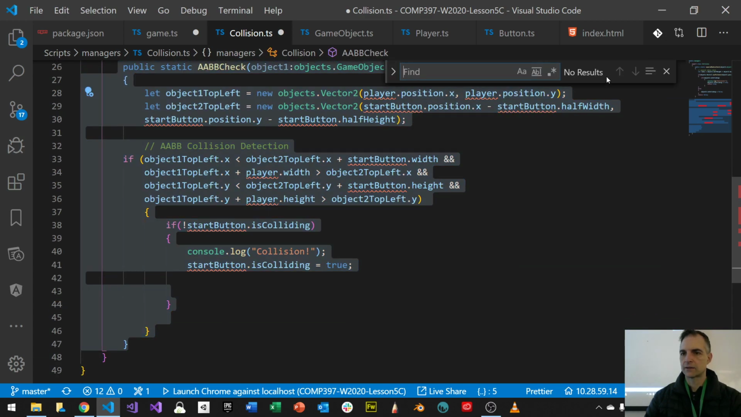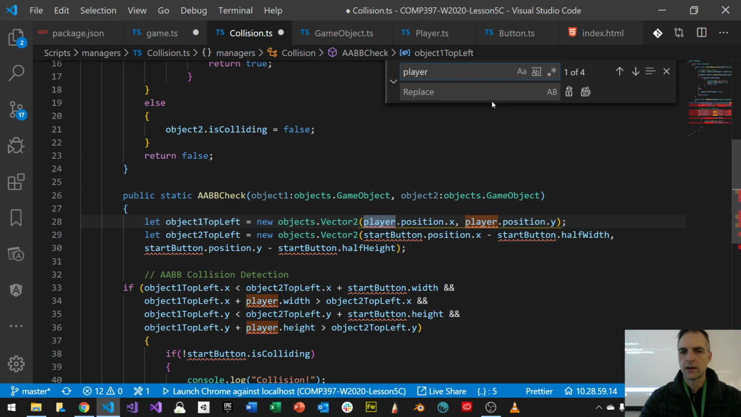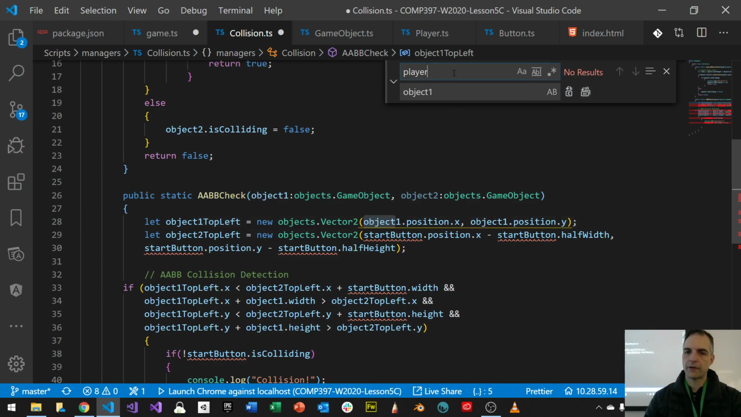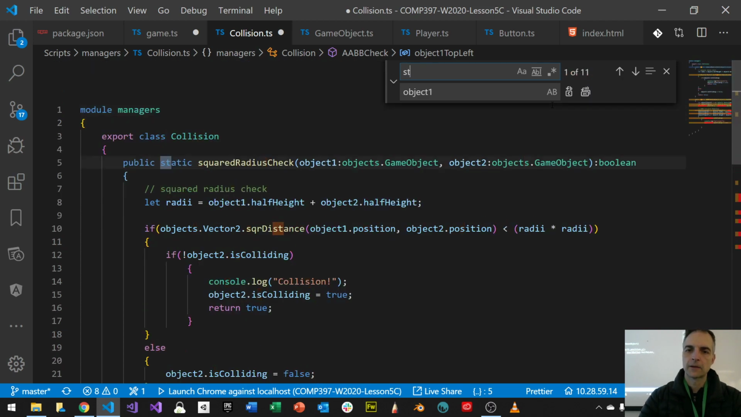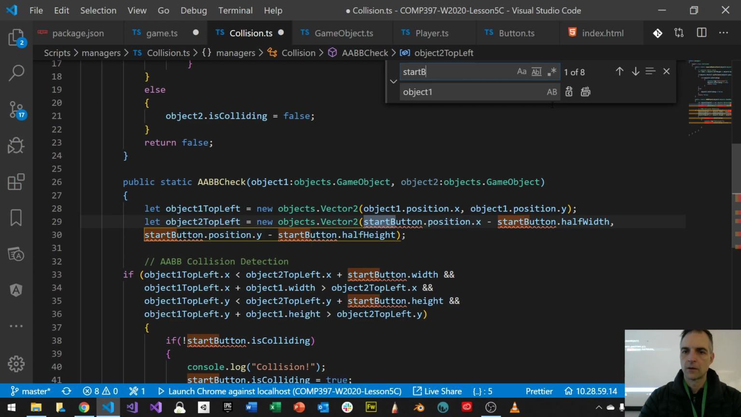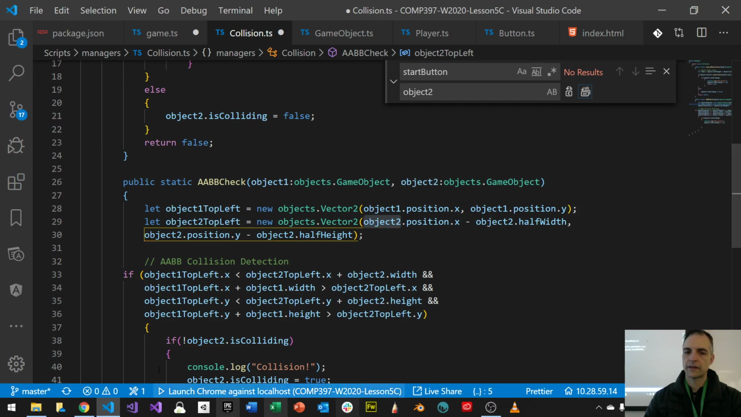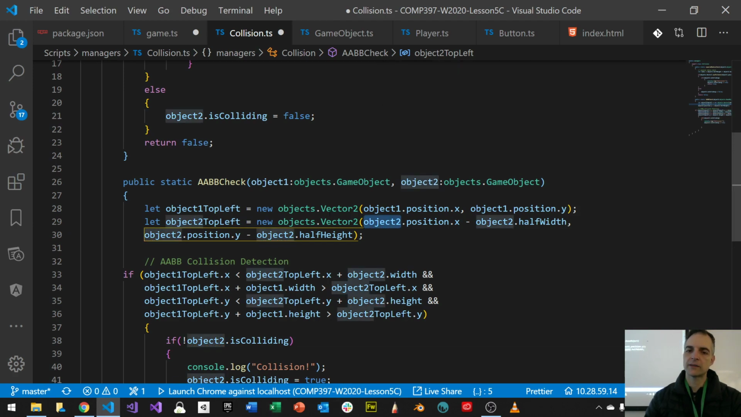And actually I can do a find replace here. Again, you don't want to find everywhere, just in this selection. That's what we're doing. So find in selection. I want to find player in this selection, and I'm going to replace it with object 1. Okay? And replace. And I'm going to find in the same selection start button, and replace with object 2, because that's just easier to do. And that takes away these errors. But we may still have an issue.